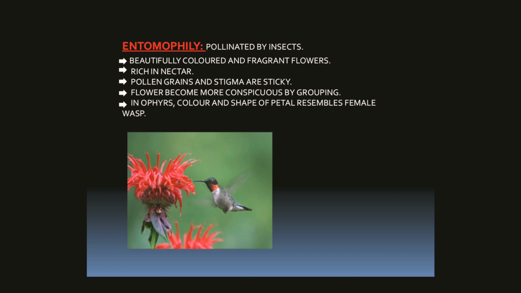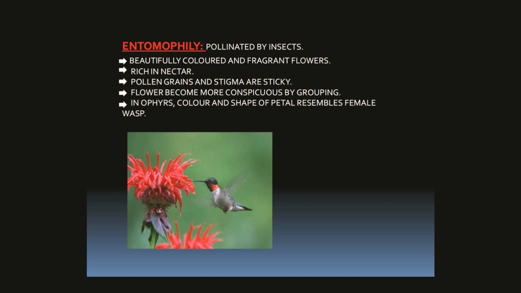And entomophilous flowers also produce pollen grains which contain a sticky substance called pollen kit, which acts as an insect attractant. Also it helps in the attachment of the pollen grains to the insect body. Among insects, bees are the most common pollinator. Most of the 80% pollination is ensured by bees.